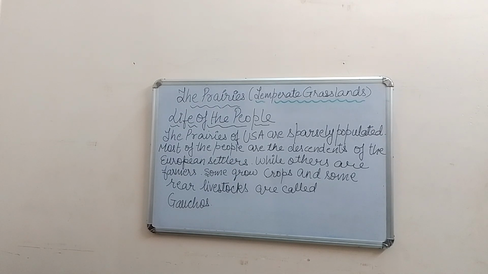So when we talk about the life of the people, the prairies of USA are sparsely populated. Sparsely populated means they are less in quantity, or very less population is there. Most of the people are the descendants of the European settlers. It means that people following the family line, or the children are following the same kind of professions which are followed by their ancestors.